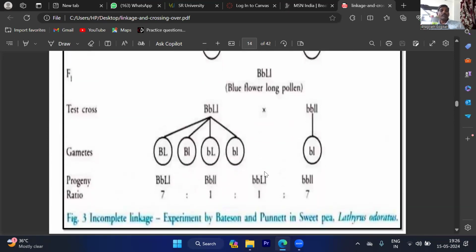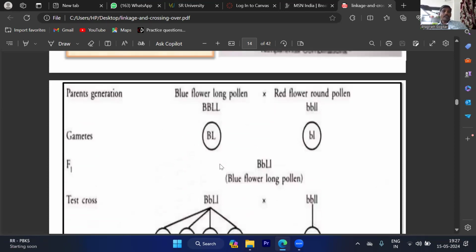So the process of association of genes close together indicates that more parental phenotypes are there and fewer non-parental phenotypes are obtained in the test cross progeny. Is it clear? I think they are reversed also.